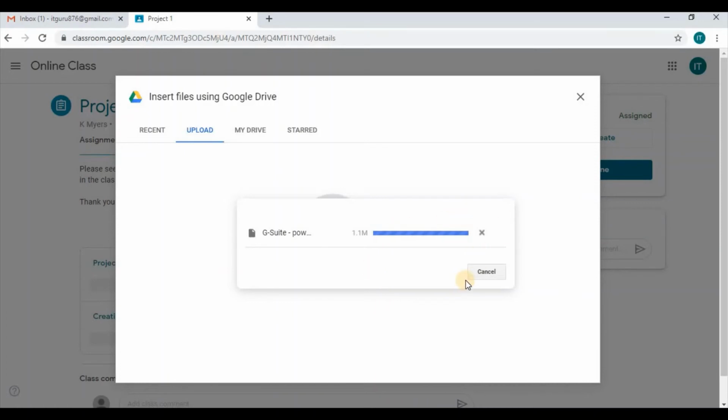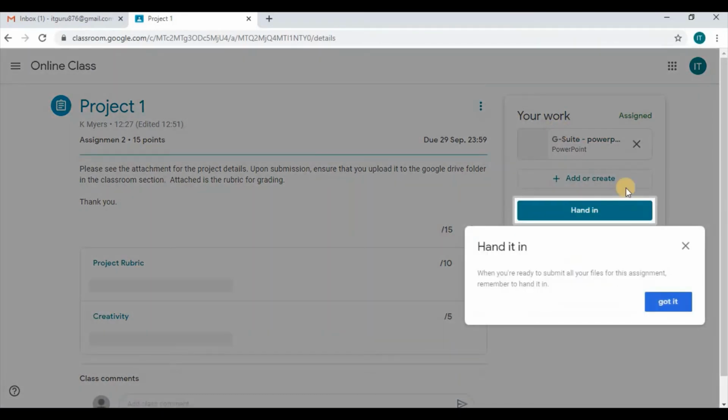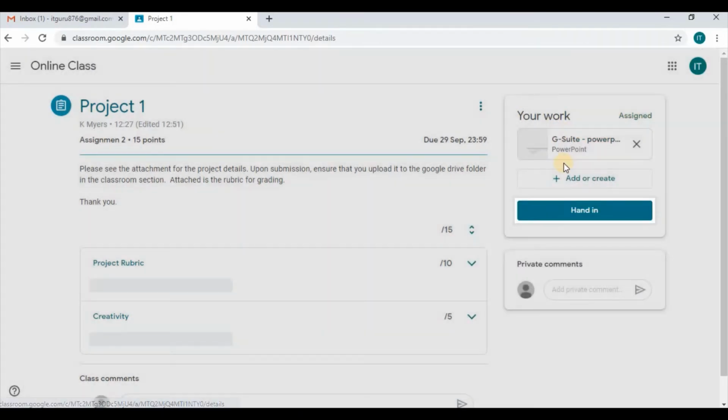So once the loading has been completed, I now will see some changes in the assigned area. My internet is moving a little bit slow, but here we can now see where the assignment was uploaded. Once you realize that your assignment has been attached, then you can go ahead. If it was multiple parts, you can go ahead and select add or create, which will bring you back through the process as to where you will locate your files.